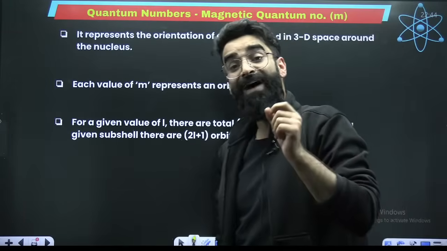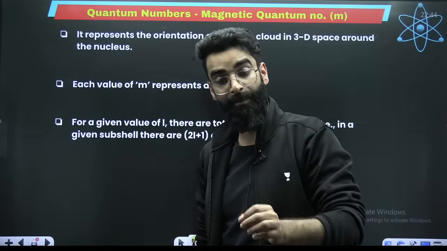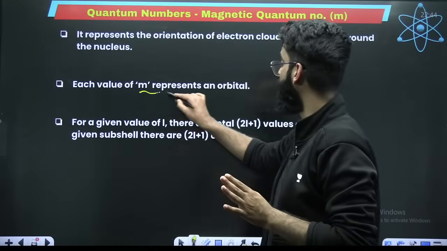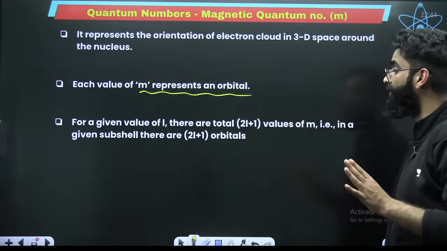And every value of magnetic quantum number m represents an orbital.